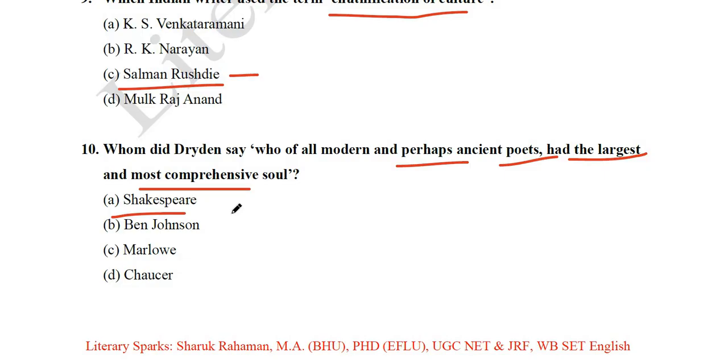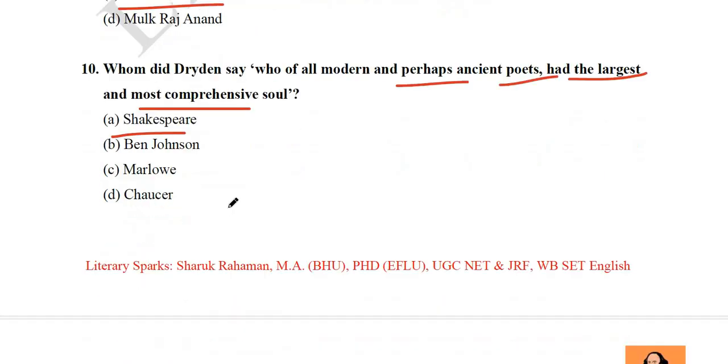Actually, there are many critics and other writers who have commented on Shakespeare in various ways, using various terms. And you need to be very, very careful and remember, like "upstart crow." Upstart crow is a term said by Robert Greene, one of the University Wits, about Shakespeare. So there are other quotations also, other commentaries on Shakespeare. What you need to do is list down all those famous quotations said about Shakespeare by other writers. Anything can be asked.